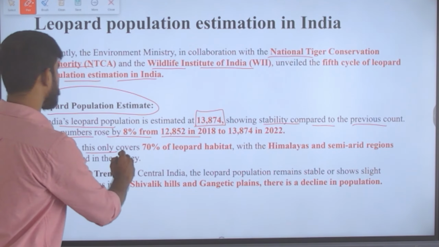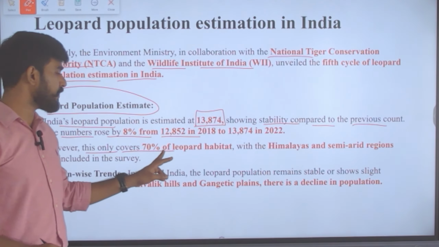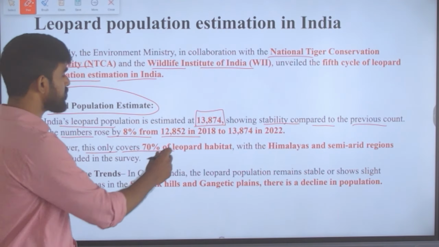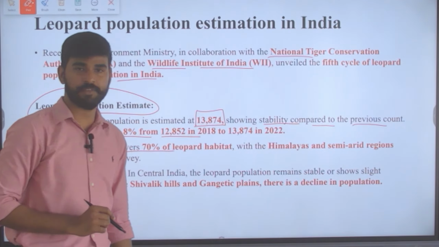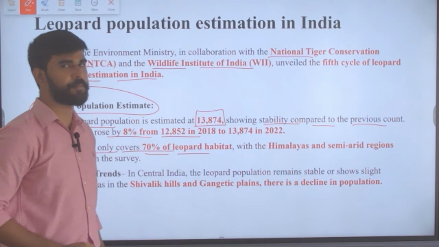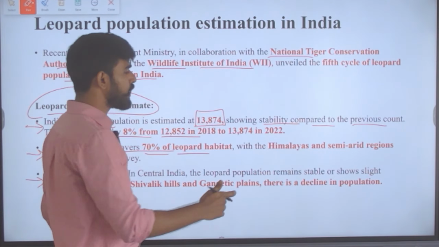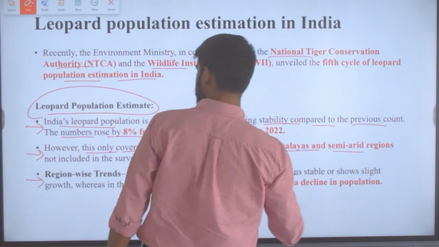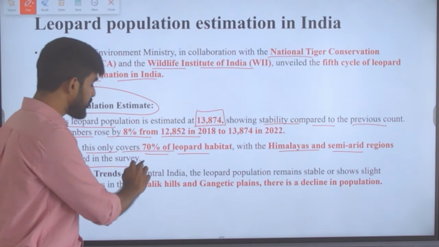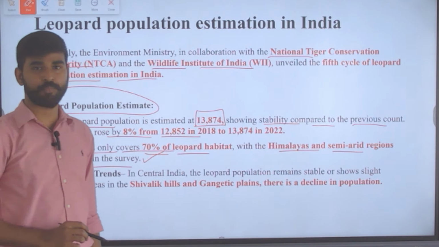Here, this only covers 70% of the leopard habitat. This is important. So this number, that is 13,874, accounts only for 70% of the leopard habitat that is there in India, with the Himalayas and semi-arid regions not included in the survey. Okay, so statements like these are important from the exam point of view.